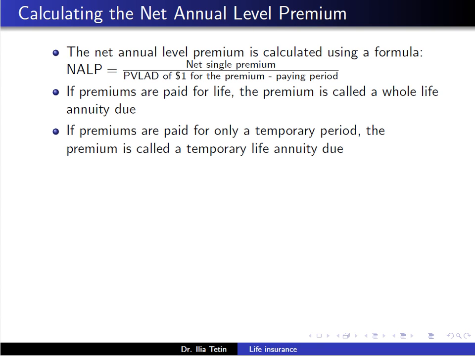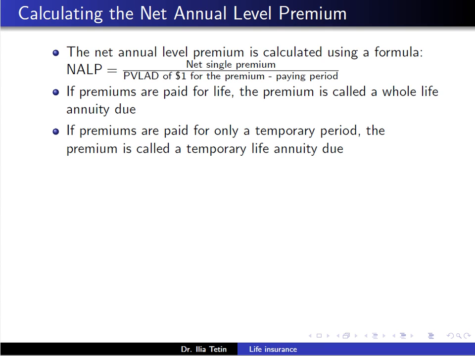First, the NSP is based on the assumption that the premiums are paid at the beginning of the period. If premiums are paid in installments and some insured die early, there is a loss of future premiums. Second, installment payments result in the loss of interest income because of the smaller amounts invested. The mathematical adjustment for the loss of premiums and interest is accomplished by dividing the NSP by the present value of an appropriate life annuity due of $1.